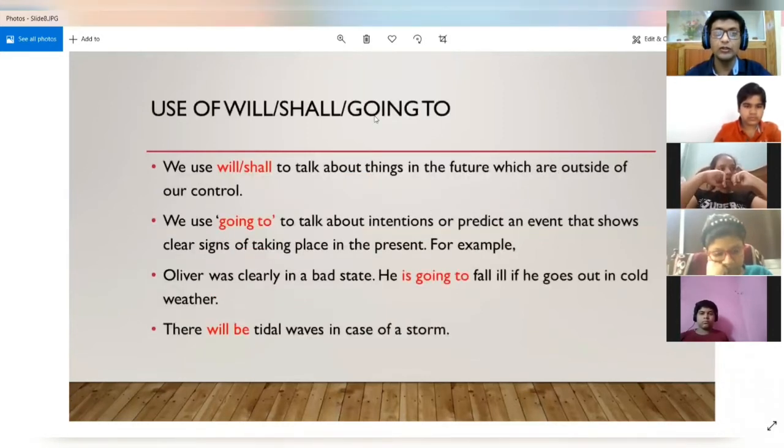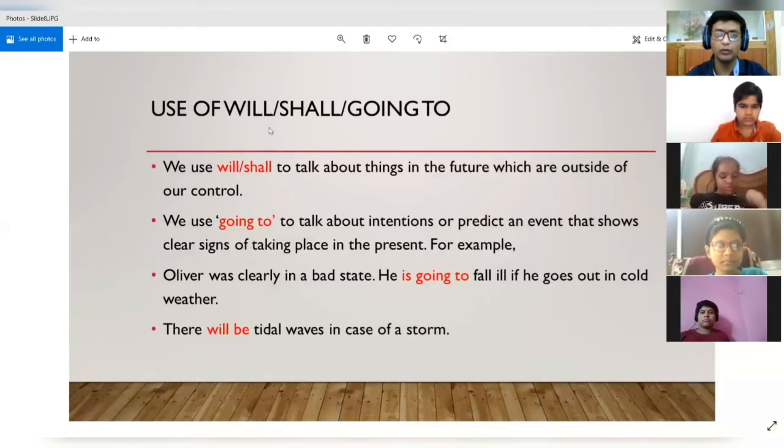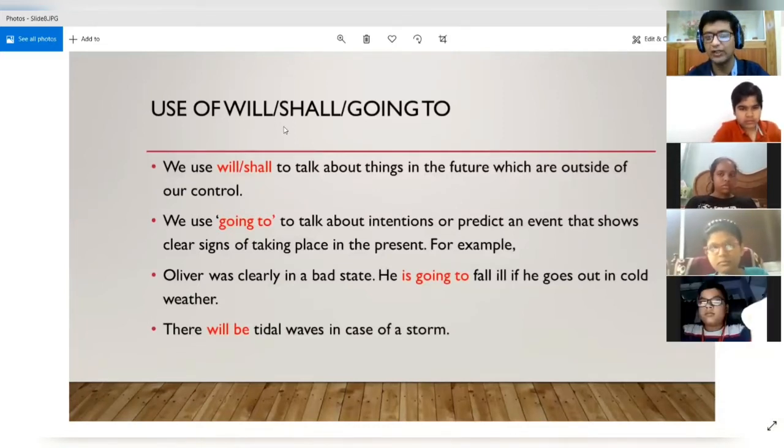Now we will see the use of will, shall, and going to. So where we will use will, where we will use going to. The difference between will and shall is very simple. Usually when we use I and we, then we use shall. And for all the other persons, we use will generally. But what is more important is that we see the difference between the use of will and going to. Okay, so now let's see.